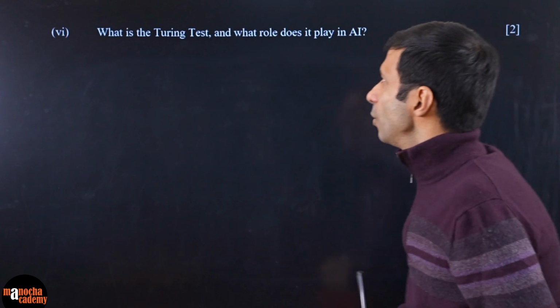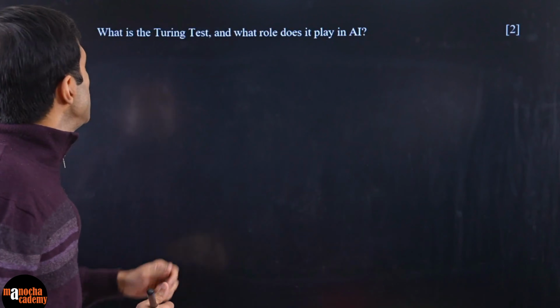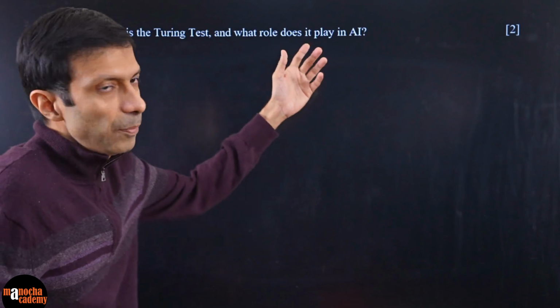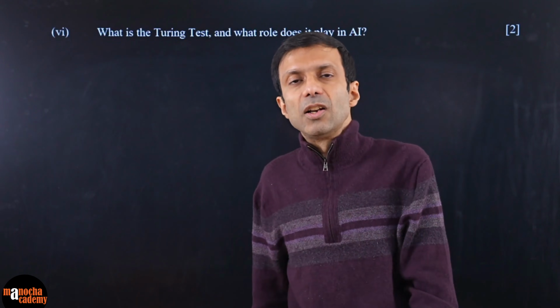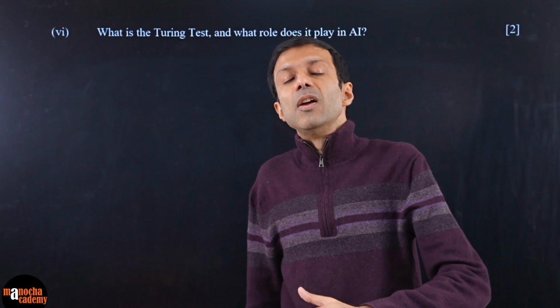Okay, all right. Here's the next question. It says, what is the Turing test and what role does it play in AI? We've already discussed the Turing test. Remember, the goal of the Turing test is to evaluate the machine's artificial intelligence, that is, is it able to imitate human intelligence?